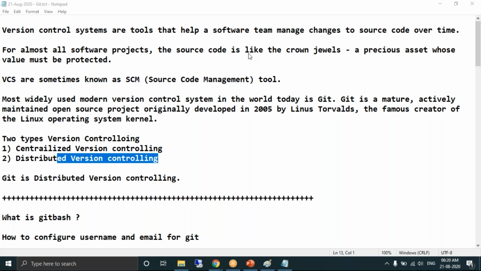Git is a version controlling tool and a distributed version controlling tool. It is purely the responsibility of a developer to manage the source code using Git. Very important. I repeat, it is purely the responsibility of the developer to manage his source code using Git.